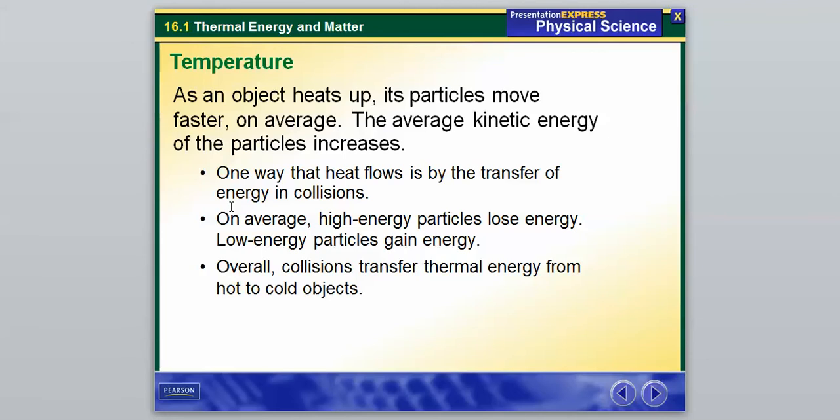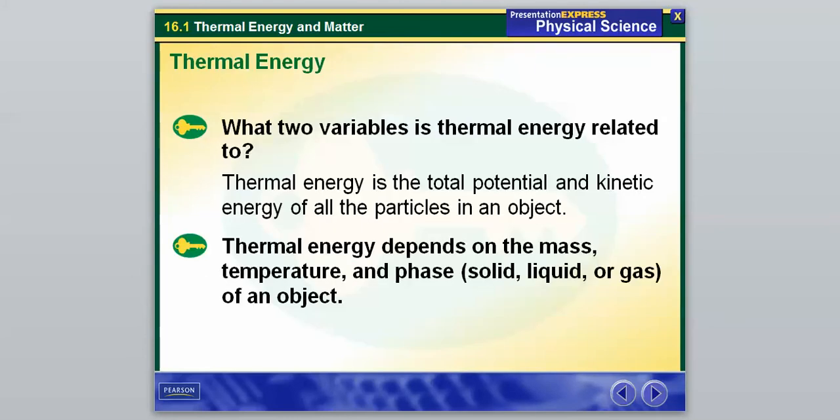Gases in a closed container, when we increase the temperature, are going to move faster and collide more. They collide more with the container. That causes pressure, which we've learned before as well. And on average, if you're a high energy particle, you're going to lose energy during a collision, and a low energy particle is going to gain energy during a collision. Overall, these collisions are going to transfer thermal energy from hot to cold objects. So thermal energy is almost always, actually pretty much always, going from hot to cold objects. Heat doesn't flow backwards. The thermal energy leaves the hot object and moves into the cold object, or the object that has an absence of heat, if you will.